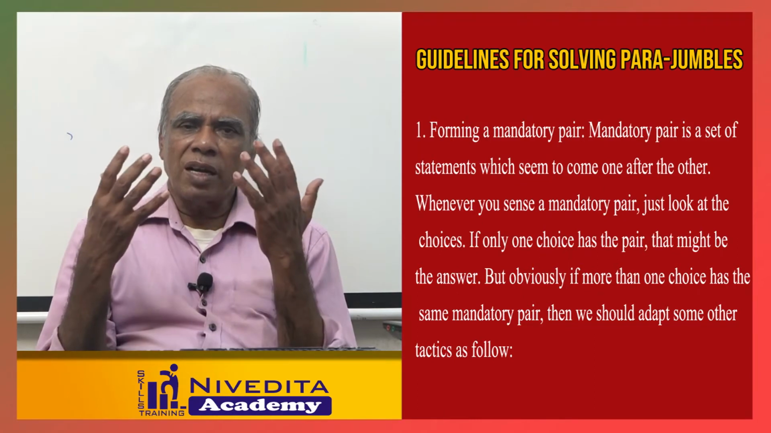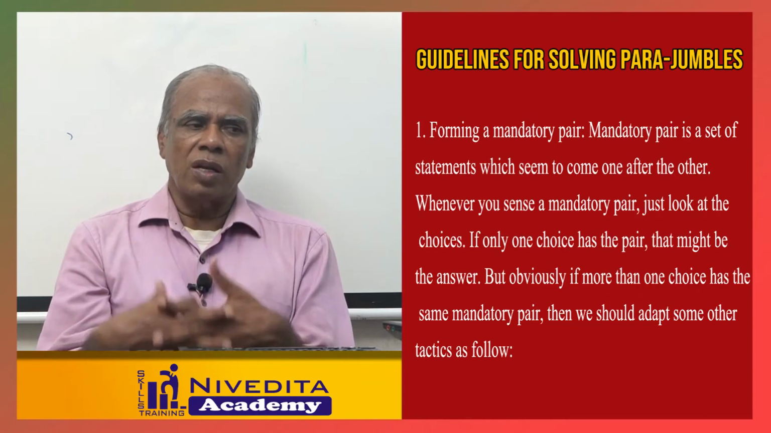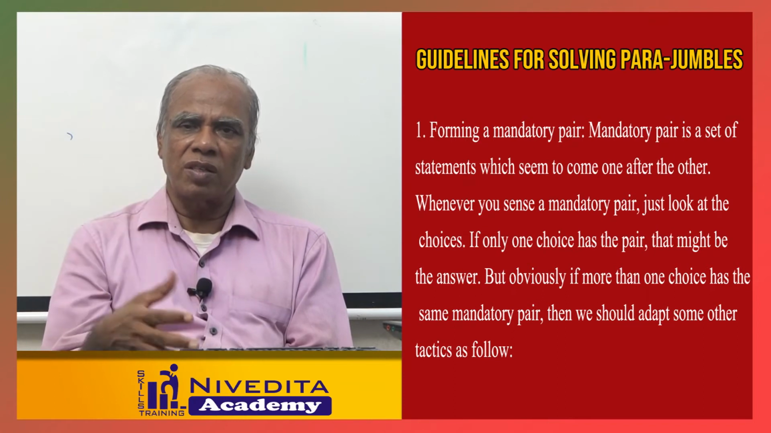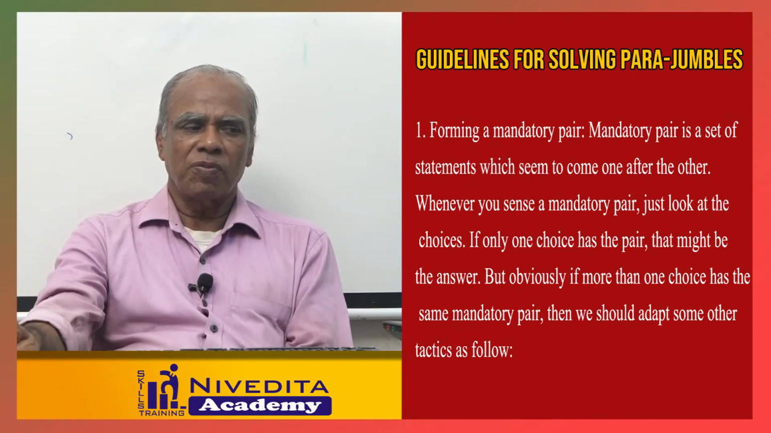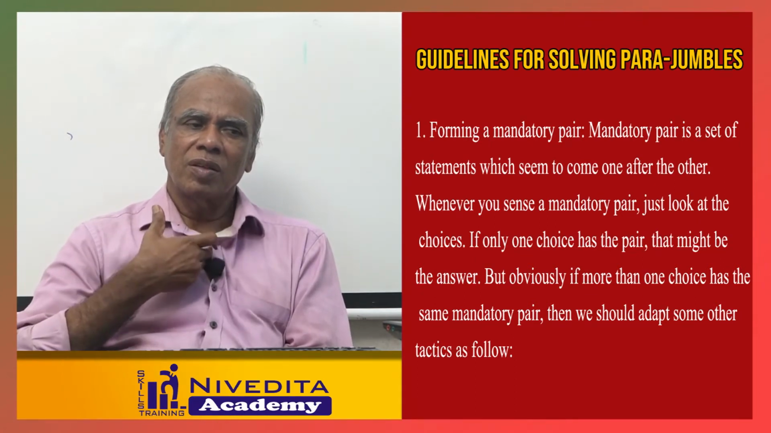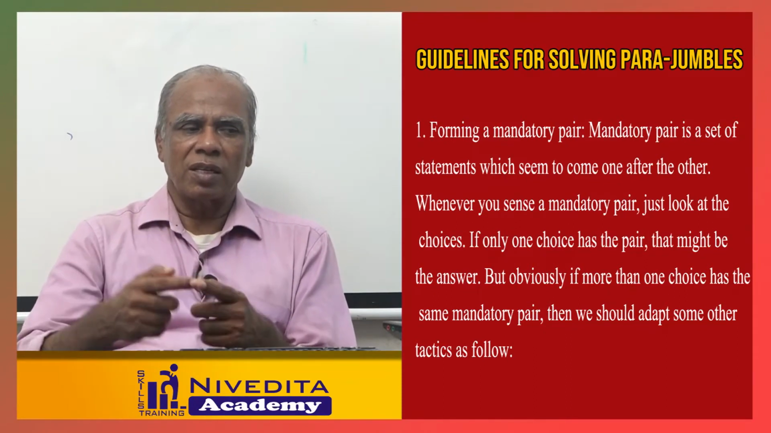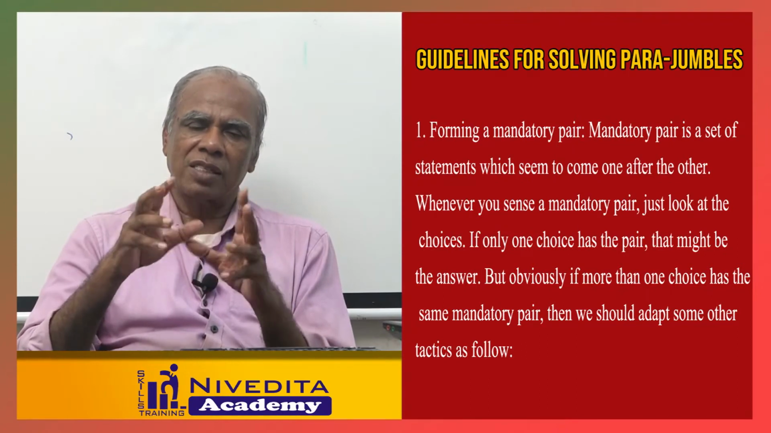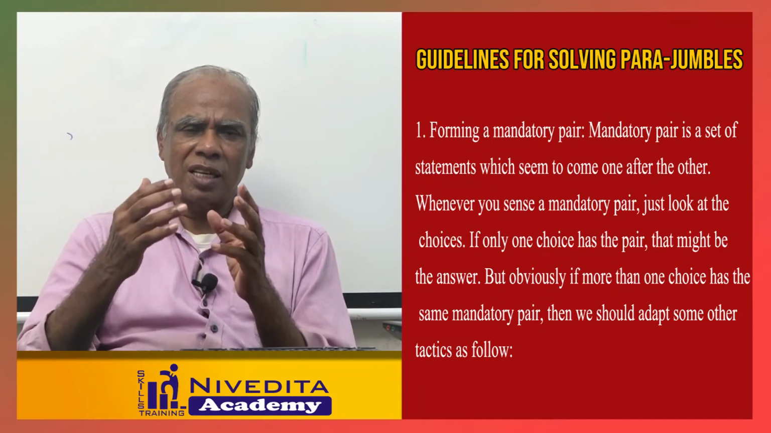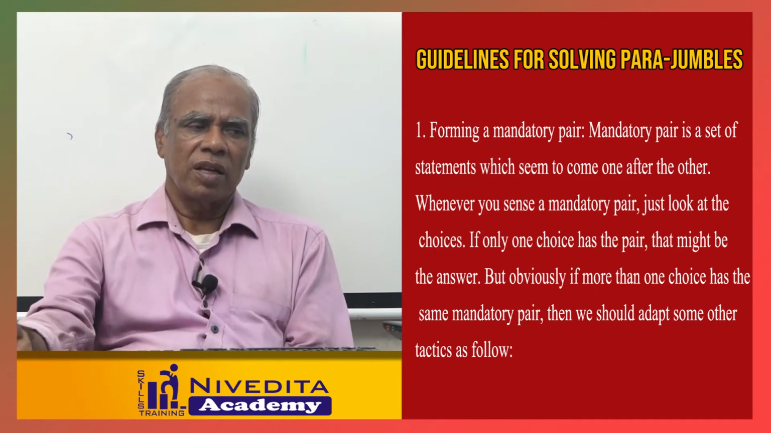Whenever you sense a mandatory pair, just look at the choices. If only one choice has that pair, that will be the correct answer. Only one choice, you don't have any confusion, then that is the correct answer. But obviously, sometimes you will have more than one choice. At that time, you have to analyze again and again to find out which one comes first and which comes later. You make use of some tactics. The tactic is nothing but sensing the meaning of the paragraph. That is it, right?